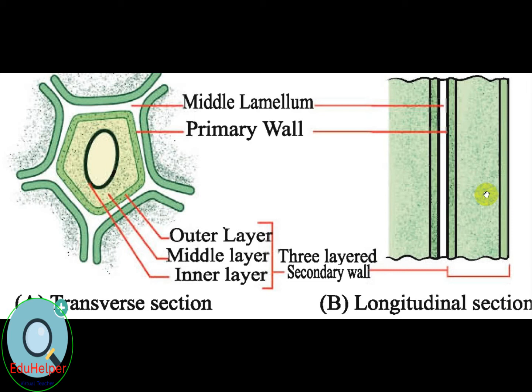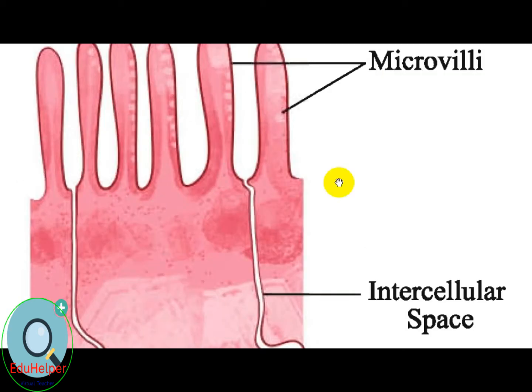So now I am going to describe plasma membrane or cell membrane. The cell membrane or plasma lemma is a biological membrane that separates the interior of all cells from the outside environment. In plant cell, it occurs just beneath the cell wall, and in animal cell, it occurs at the outer margin of cytoplasm.